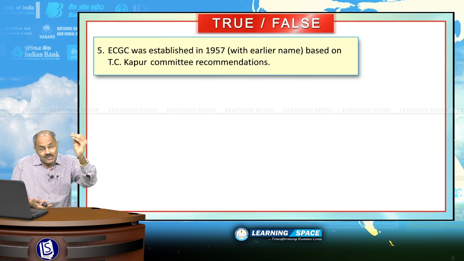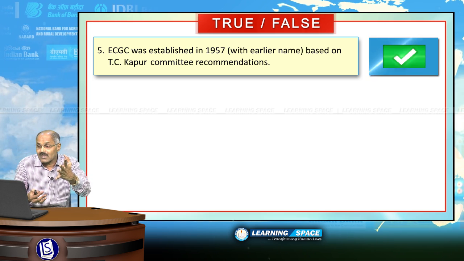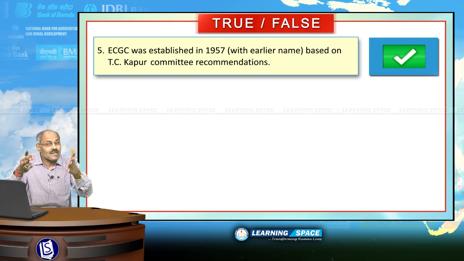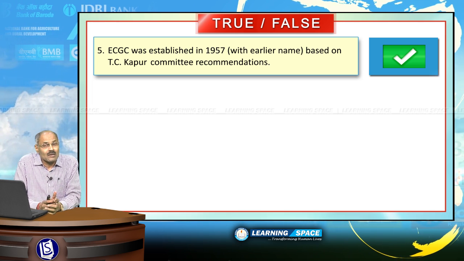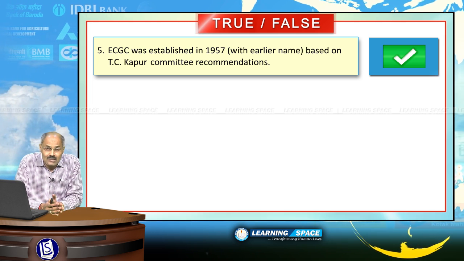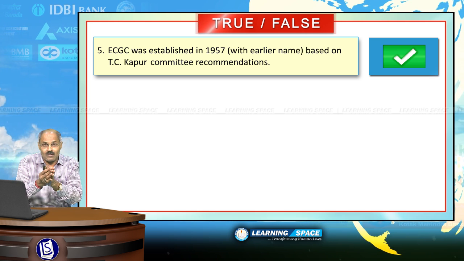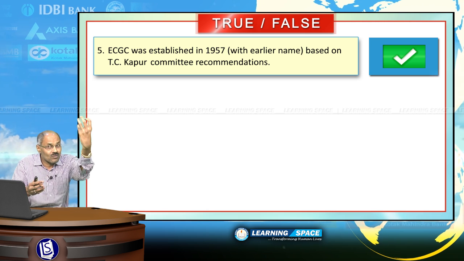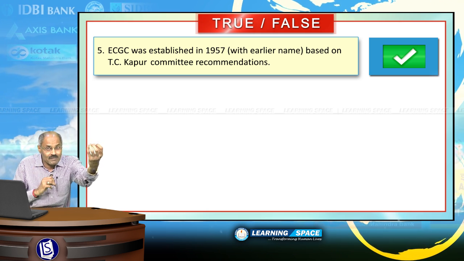ECGC was established in the year 1957, absolutely correct. And it was based on T.C. Kapoor committee recommendations. The sentence is absolutely correct. What is ECGC? ECGC is Export Credit Guarantee Corporation. If people are exporting something to a foreign country, there are several risks associated with it.